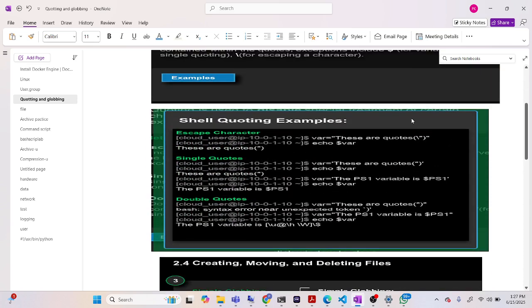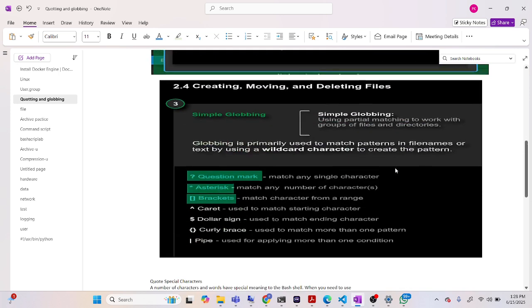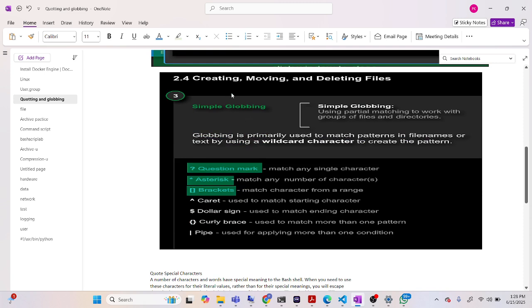Now these are the examples. If you are passing with double quotes, then pass this to the variable also, and then this will pass the value or print that. And here that backslash is also working. So we will do this practically, and then look at simple globbing.